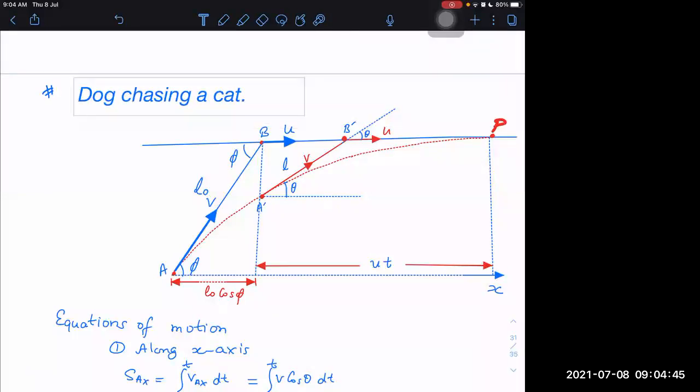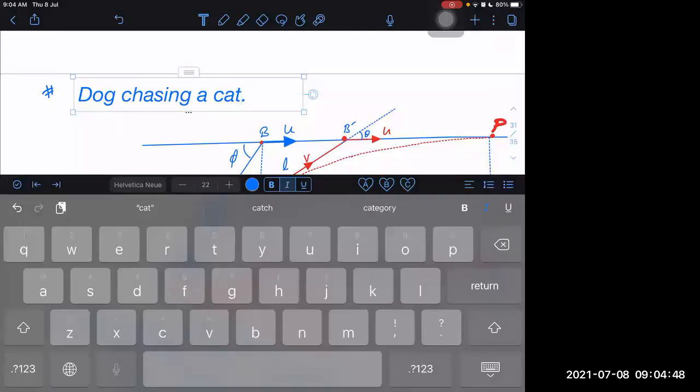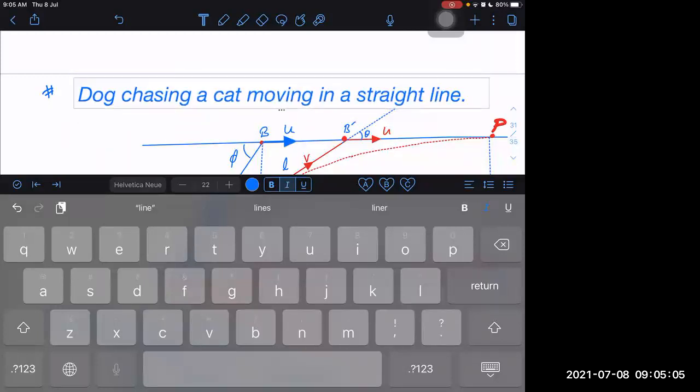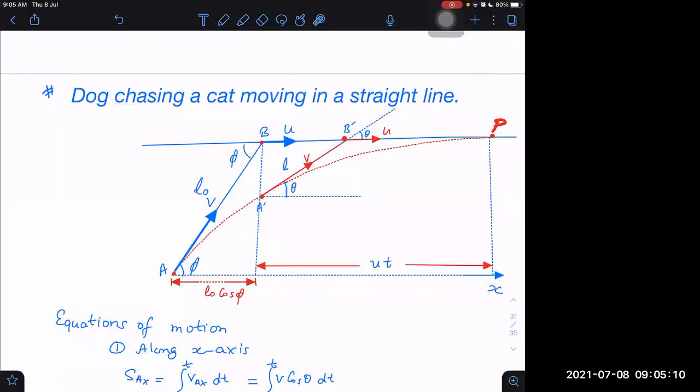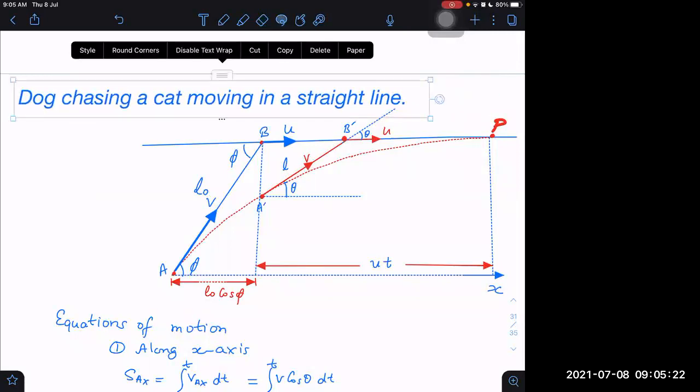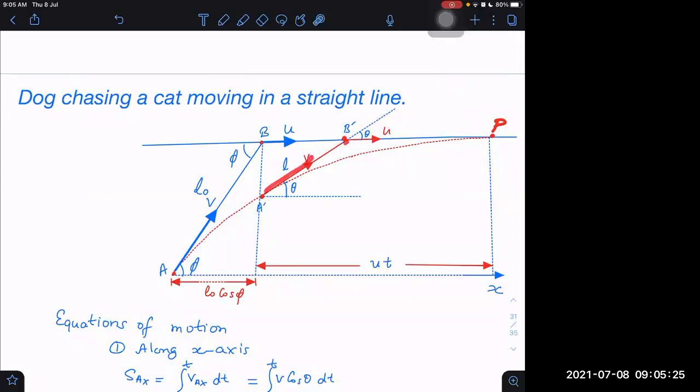And the dog is moving in such a way that the velocity vector of the dog is always pointing towards cat B.